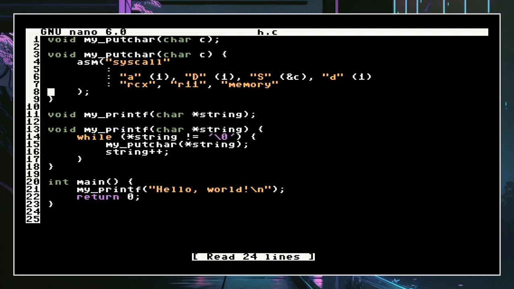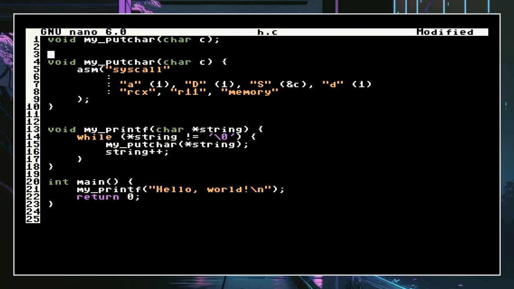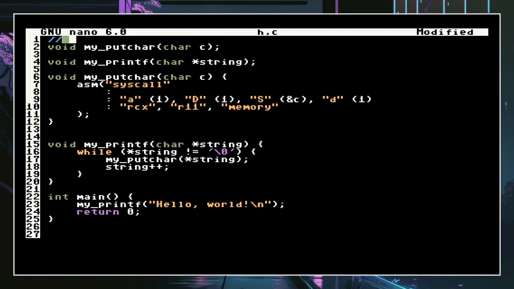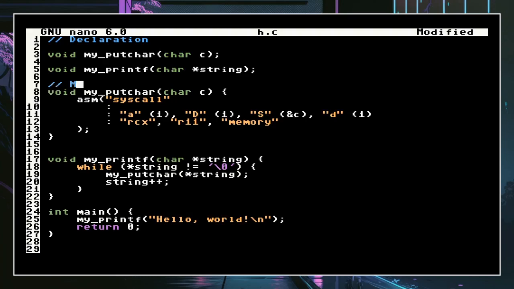So yeah, we declare. I could also have it so that all the functions are declared on top. And we could have a comment saying declaration, which I do like, comments. Some people don't. I think that some amount of comments are good. And then you can have my function. It's not really that.